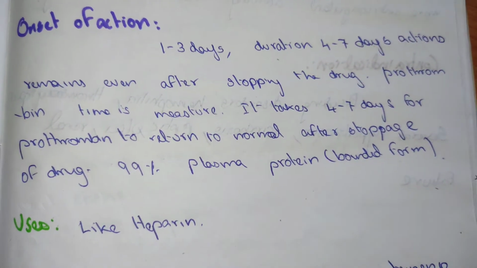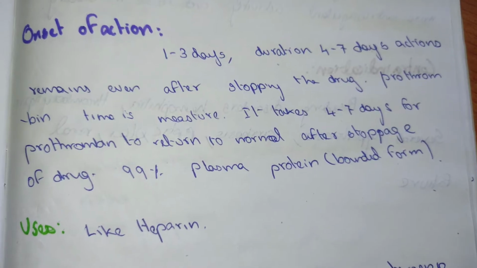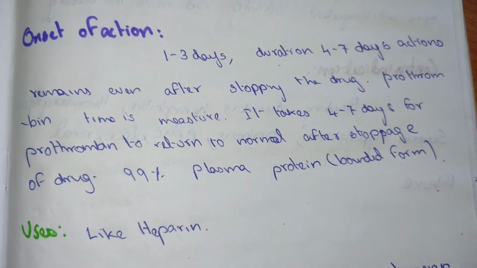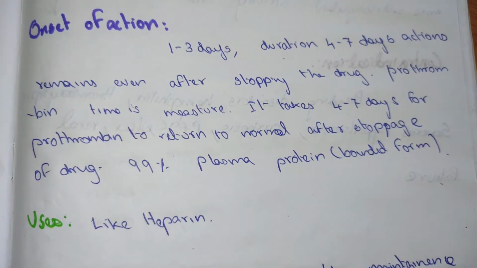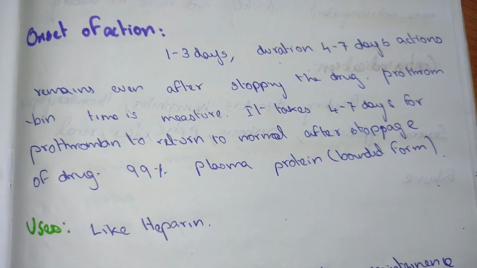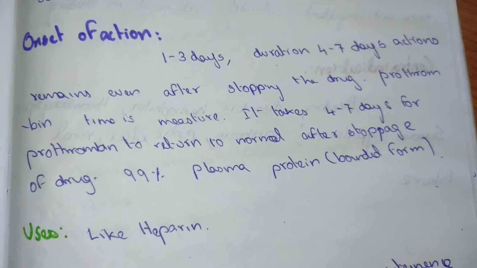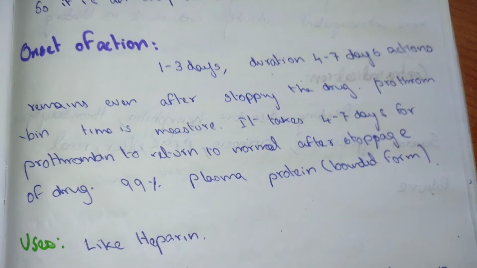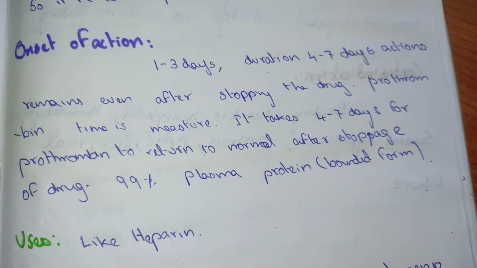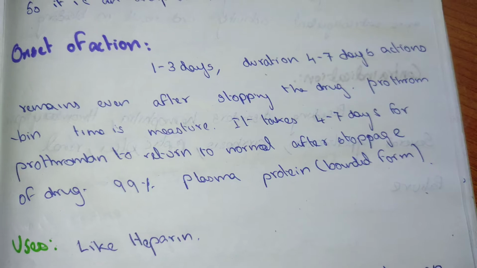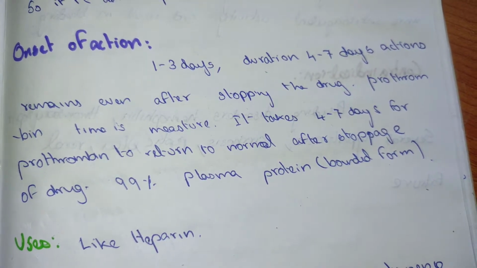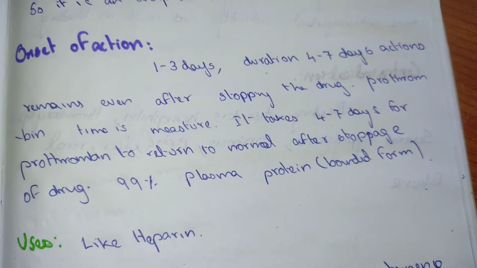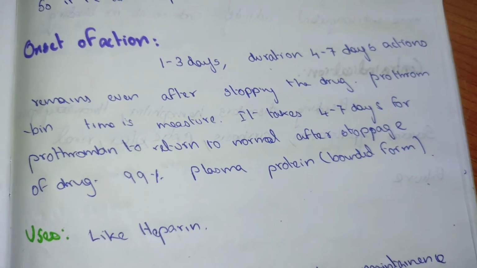Onset of action is 1 to 3 days. Duration of action is 4 to 7 days, and the action remains even after stopping the drug. The prothrombin time should be measured because there might be a chance that after withdrawal of the drug, the action remains. So it takes 4 to 7 days for the prothrombin to return to normal after stoppage of the drug. These are some of the disadvantages of the oral anticoagulant.